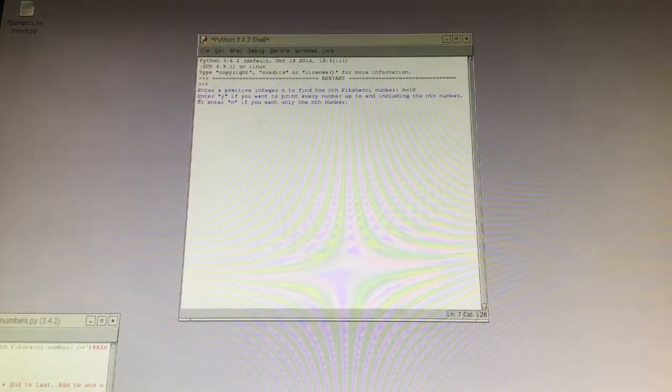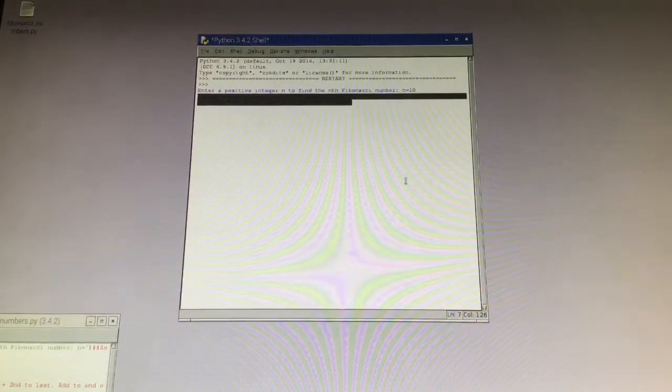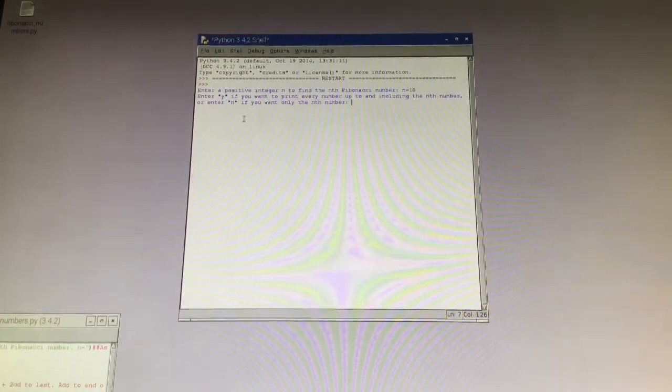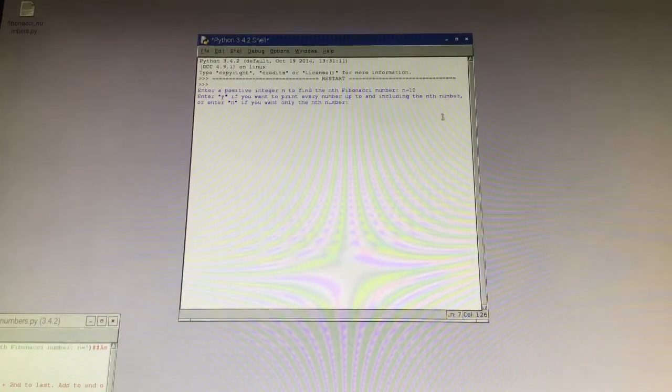And the next thing it says is right here. Enter y if you want to print every number up to and including the nth number. So it would print the first number in the Fibonacci sequence, the second number, all the way up to the 9th Fibonacci number and the 10th one.